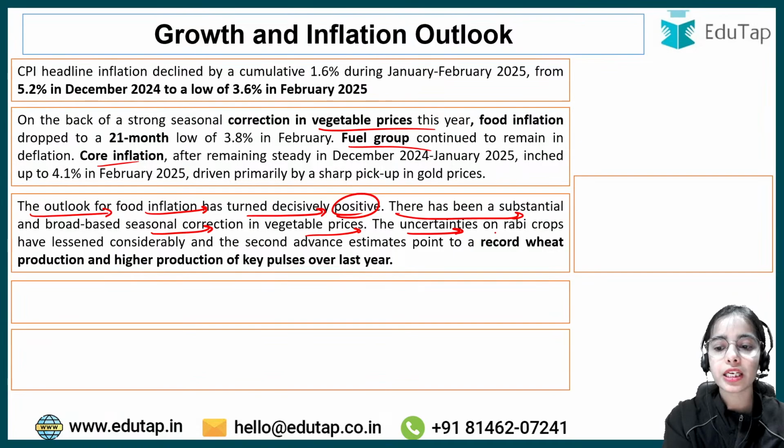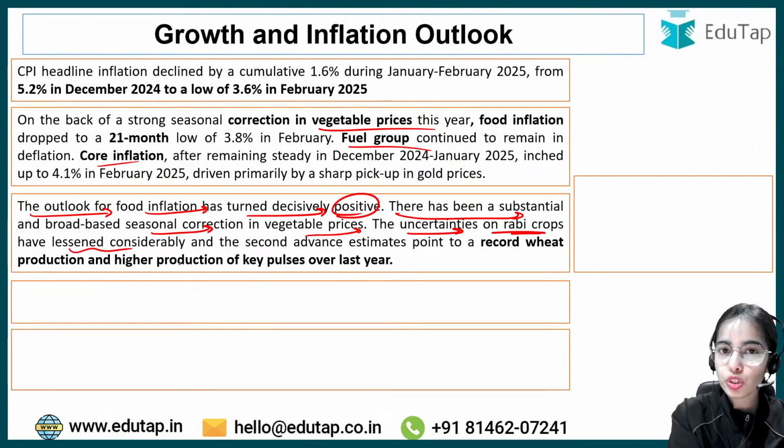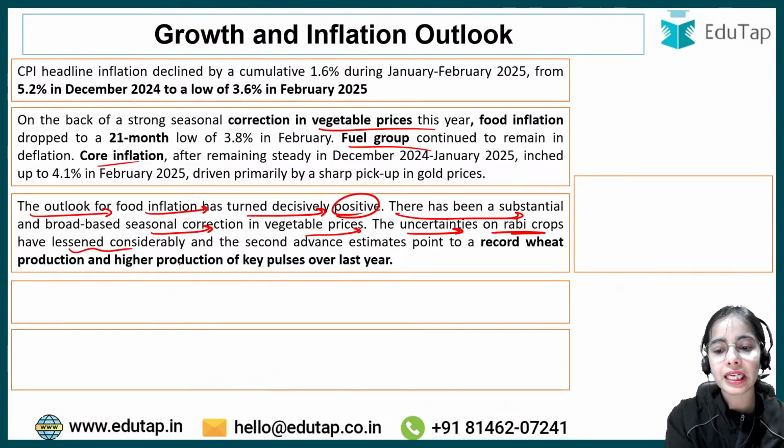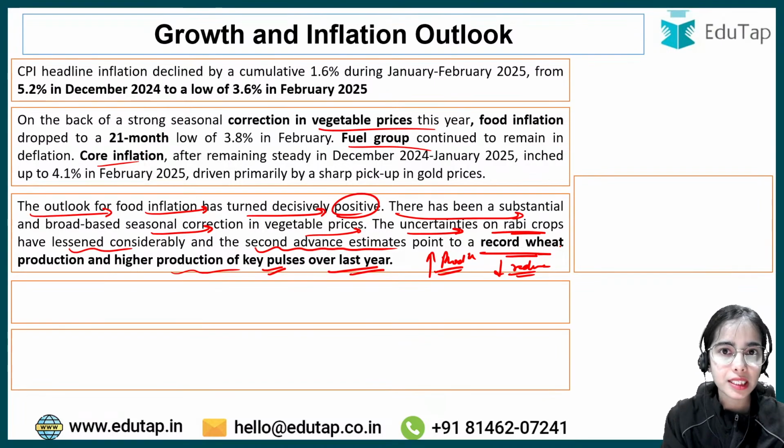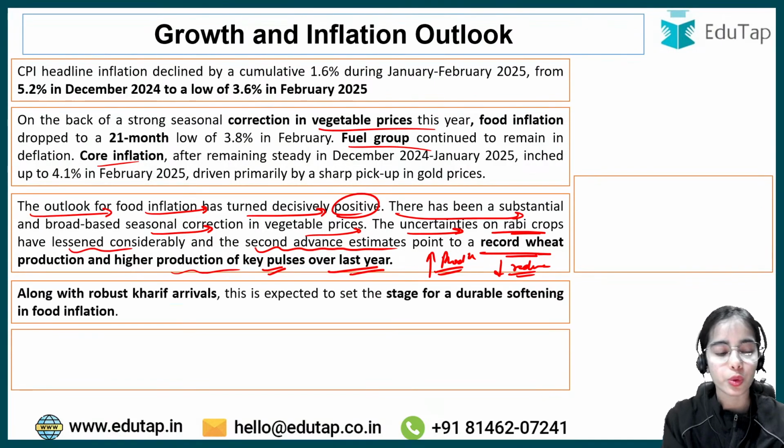The uncertainties on the Rabi crop have reduced considerably, and as per the second advance estimates, we are expecting record wheat production in our country, and higher production of key pulses over the last year. So good production in our country will reduce the prices even further, and if prices are reducing, inflation will be controlled to a good level.